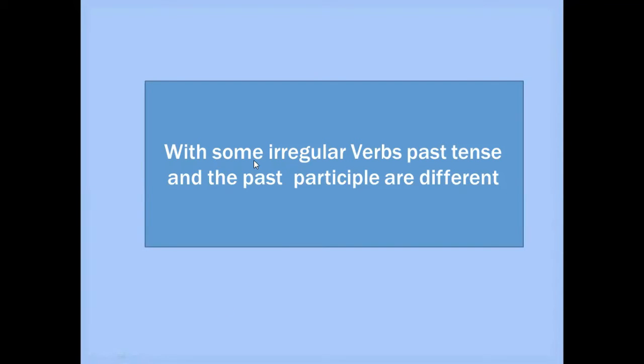With some irregular verbs, the past tense and the past participle are different. On the previous occasion, we saw that with most irregular verbs, the past tense and the past participle are the same. But with some irregular verbs, they are different. Now look at this; this one is a special verb.